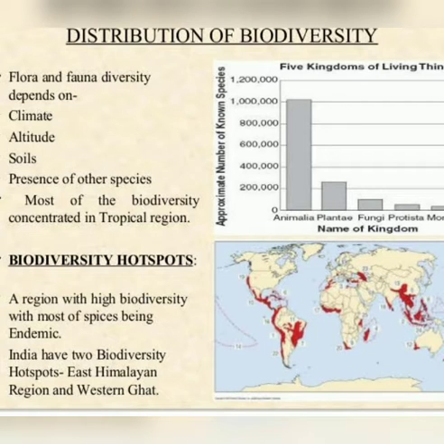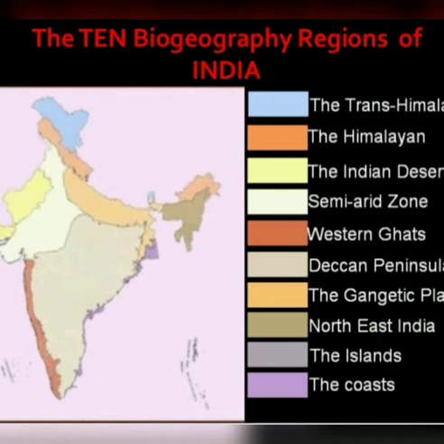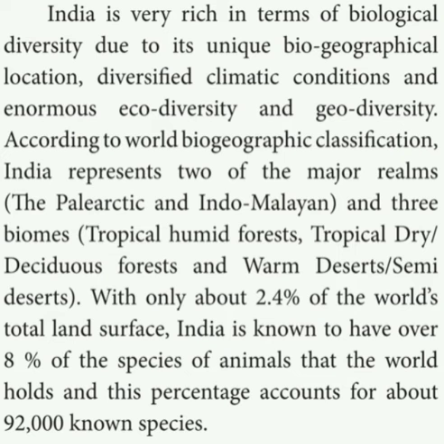India is very rich in terms of biological diversity due to its unique biogeographical location, the diversified climatic conditions, and enormous ecodiversity and geodiversity. According to the World Biogeographic Classification, India represents two of the major realms and three biomes.